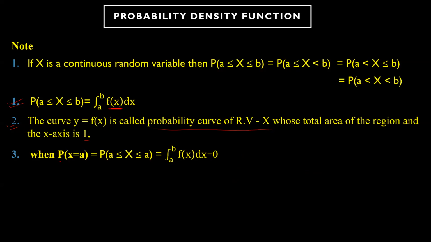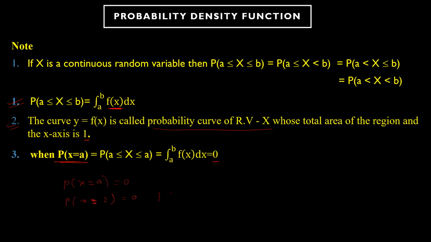See here, whenever you have probability of x equal to a, its value is 0. In the continuous category, you cannot calculate probability exactly at some point. This will always be 0. It is possible only in discrete. So if you want to find the probability of x equal to 2, you can directly write this as 0, because in the continuous category x equal to 2 won't be calculated. It is 0 only.